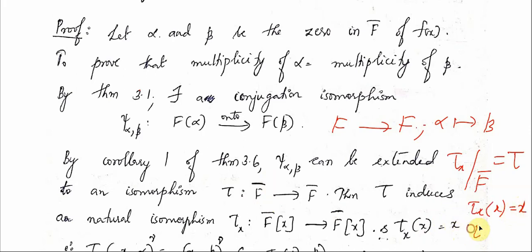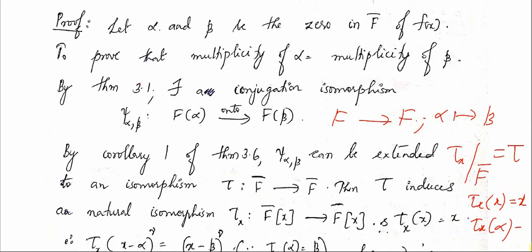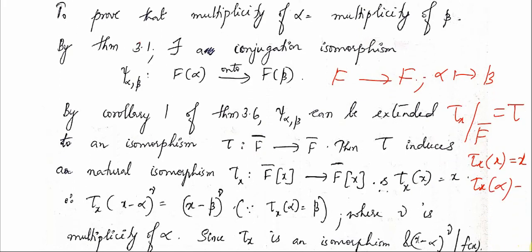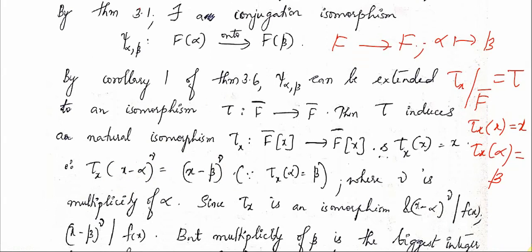Now what about tau x of alpha? Tau x of alpha is going to be beta. Why so? Because this is an extension of psi of alpha beta, and psi of alpha beta maps alpha onto beta. Therefore, tau x also maps alpha onto beta. Therefore, I am considering the polynomial (x minus alpha) raised to mu, where mu is the multiplicity of alpha. So (x minus alpha) raised to mu is the biggest power of x minus alpha that is a factor of f(x).